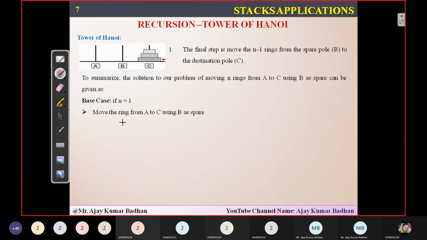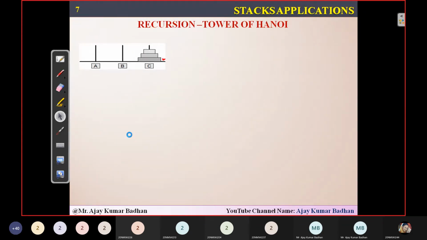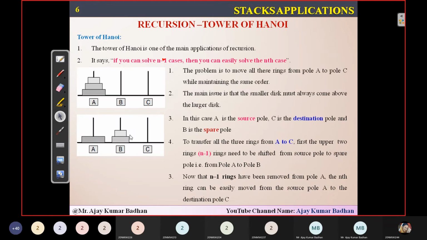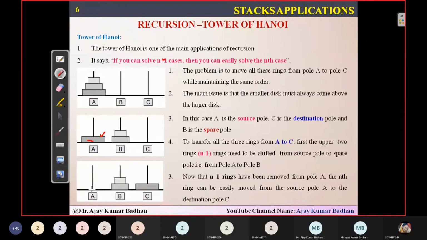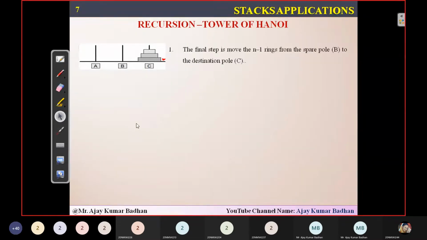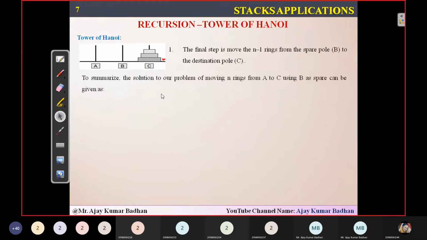In the previous slide, you can see here, let me show you. If you see here, what is the last disk we are left with? This is the last disk, and this is the one we shifted from the source pole to the destination pillar, that is C, isn't it? So that is what he means to say in this particular case. So what is the base case here? N equal to 1. That is nothing but moving the ring from A to C. So from A to C, what is the ring? The third disk, for which we are using B as a spare. So we have used B, the auxiliary pillar, and we have shifted it.